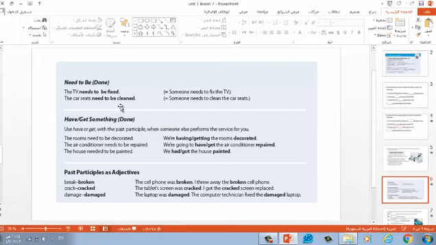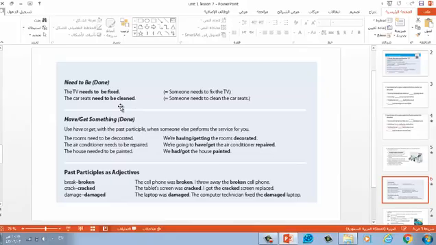Another part in these expressions is the past participles when used as adjectives. Break, broken, crack, cracked, damage, damaged. These past participle forms are used as adjectives sometimes. When I say the cell phone was broken, I threw away the broken cell phone. Now, in the second sentence, the word broken in broken cell phone is an adjective. What kind of cell phone was it? It was a broken one.